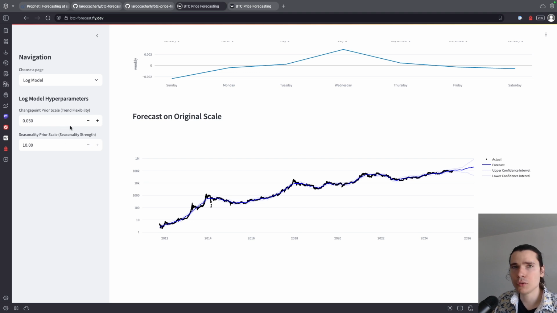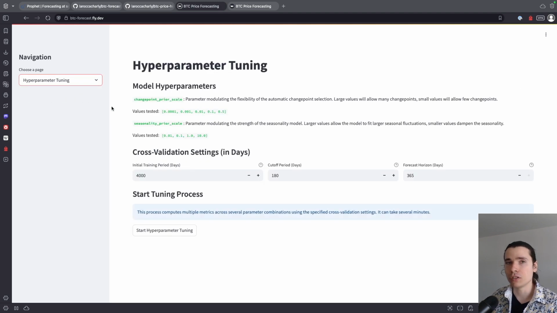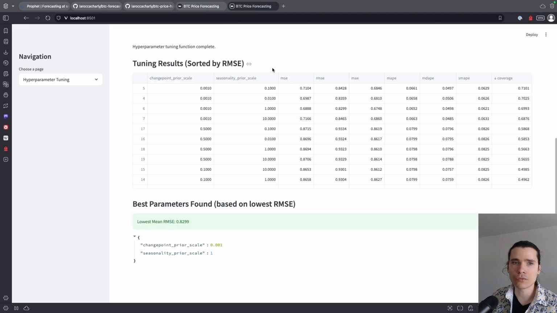But there are quite a few hyperparameters that you can try to tune here. This was just with the default behavior. So I did a little bit of cross-validation and tuning. You can try on this app different parameters for your training set, cutoff, and forecasting. I won't run the results here because it's a very slow CPU here, so I ran the results locally instead. So here are the best results.